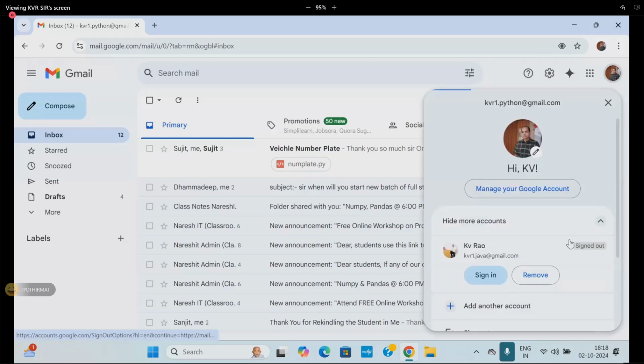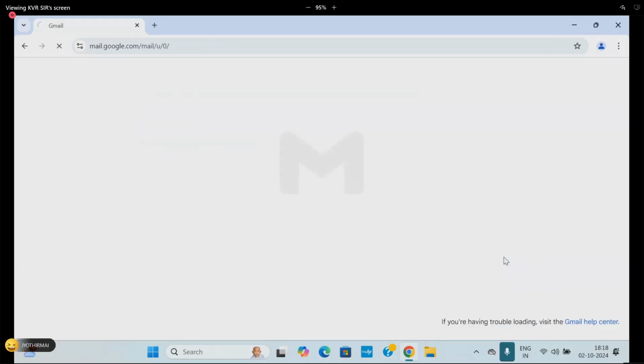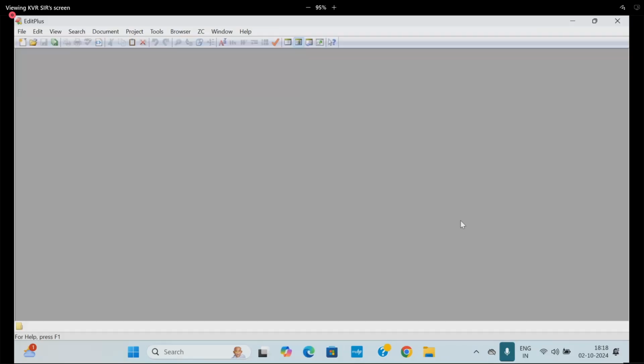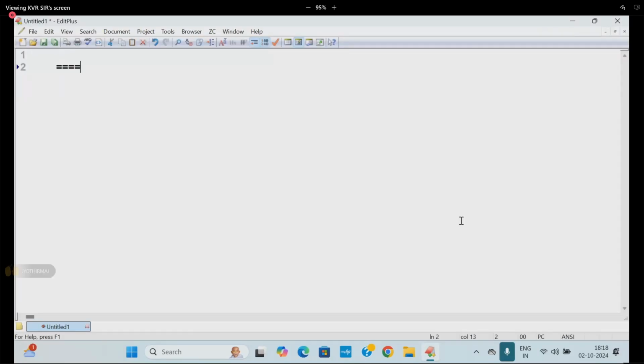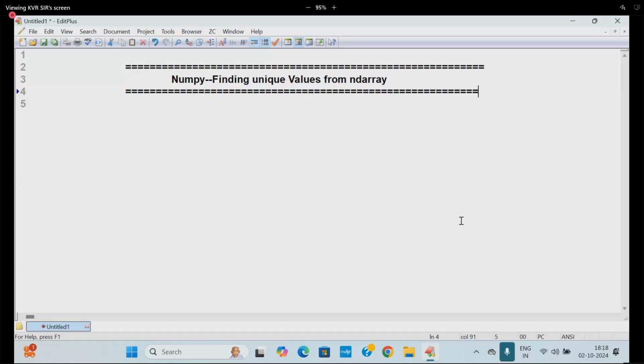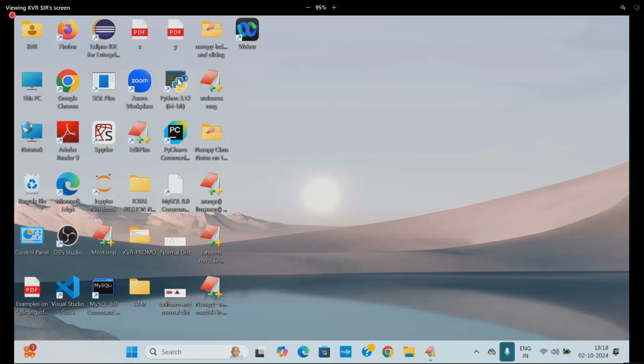Today, before statistical operations, I'd like to introduce one more concept which is most useful to you, that I anyway have to cover today or tomorrow. That is how to find unique values, in 1D as well as 2D. NumPy, finding unique values from an ND array. What unique values are available? How do you find the unique values in normal Python, students?